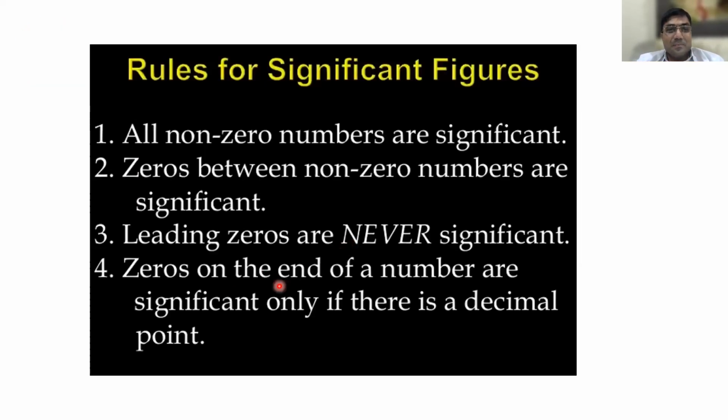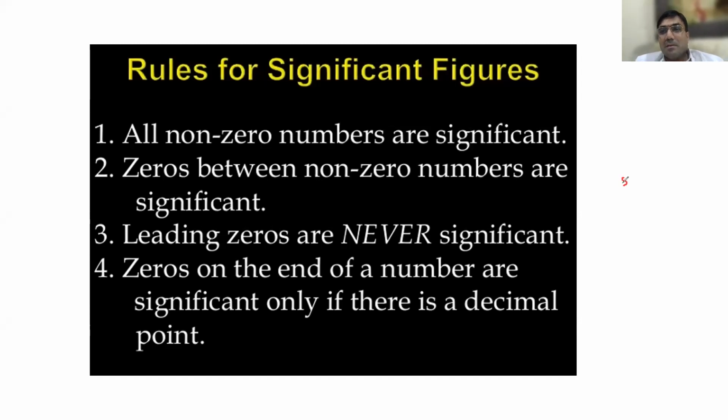Next, zeros on the end of the number. End of the number means trailing zeros. Trailing zeros are not significant. But after the decimal, they are generally significant. Is that clear or not?